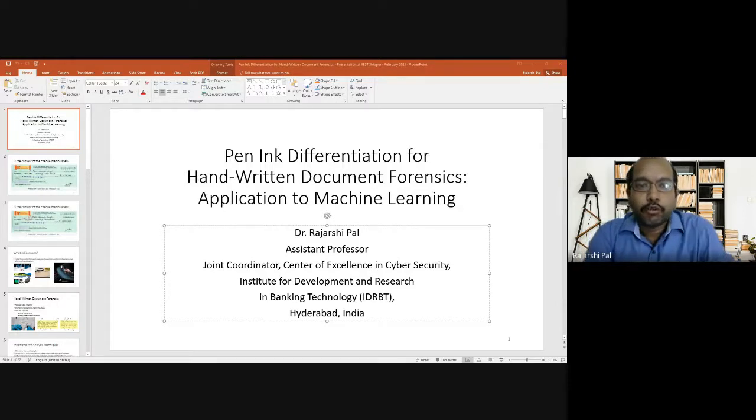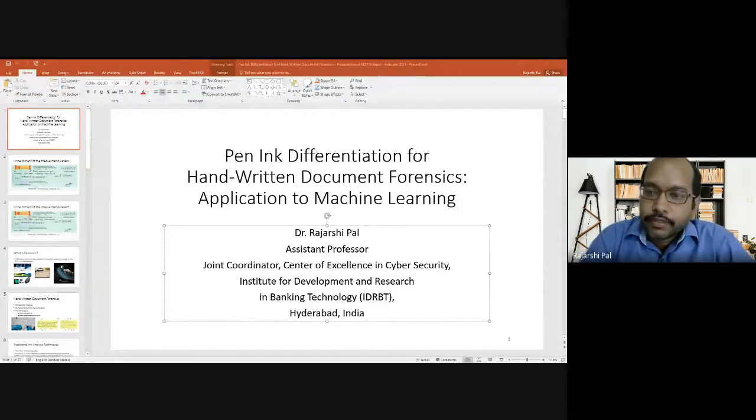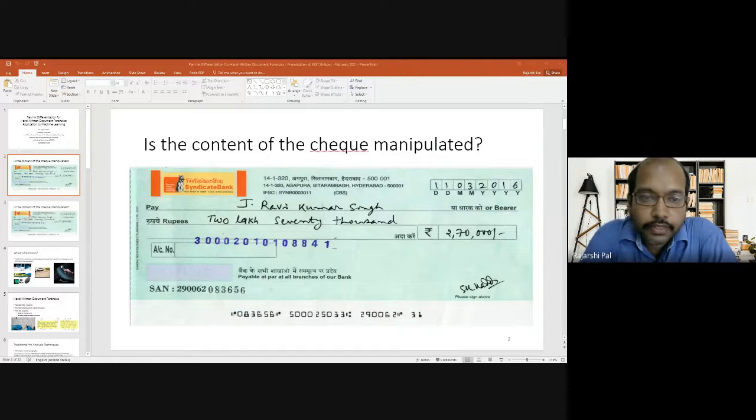So I'll start with a question to you. On your screen, you can see a bank check image, right? By looking at it, can you conclude whether the check has been tampered or not, whether the physical check leaf was tampered or not? As all of you can see this bank check image on your screen.